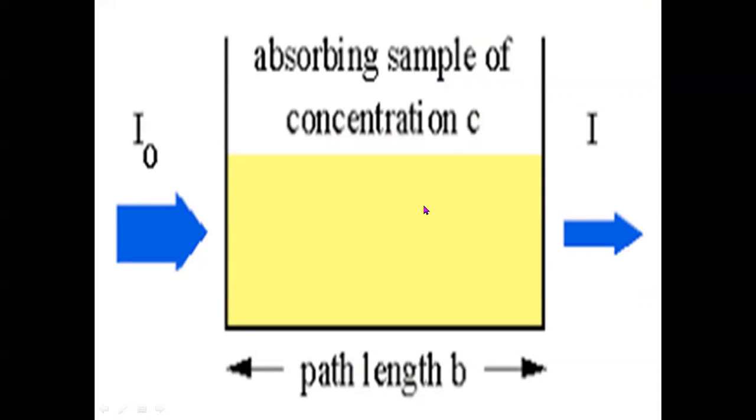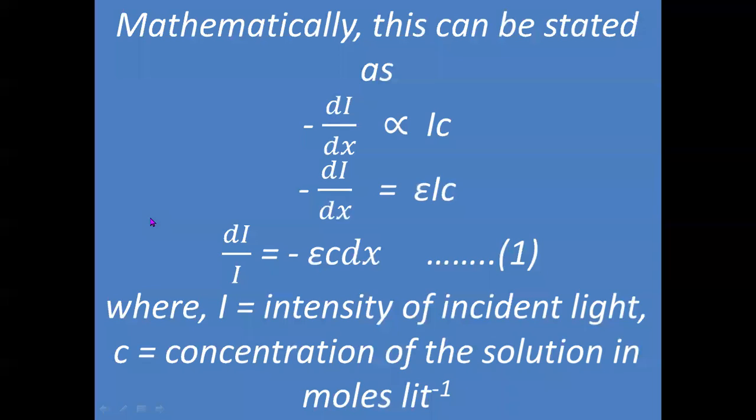This picture also illustrates similar things. This is a solution in a container of path length b, and this is the incident light whose intensity is I0, and this is the transmitted light whose intensity is I. There is some light absorbed due to the presence of solute in the solution, which depends upon the concentration of the solution, on the width or path length of the solution, and third, on the intensity of incident light.